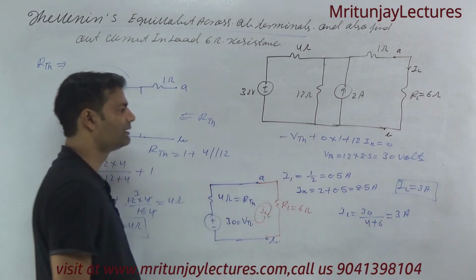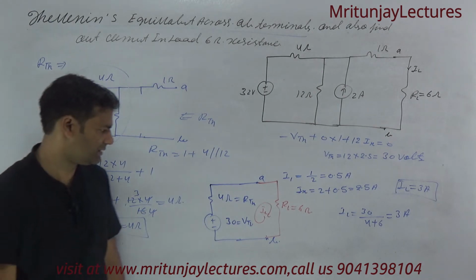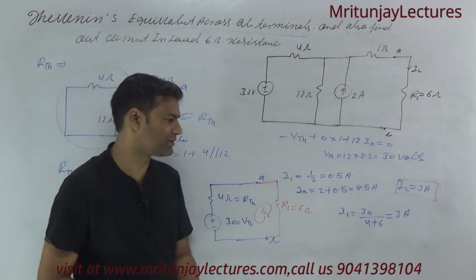So the load current across the AB terminal is 3 ampere, and Thevenin's equivalent across AB, that is VTH is 30 volt and RTH is 4 ohm. First of all make it.